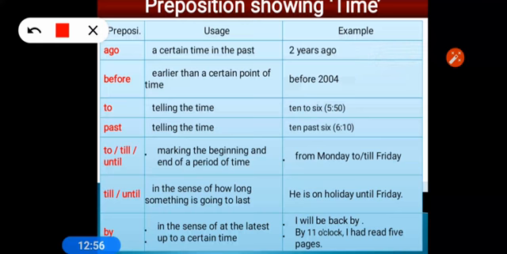Now the next one is quite similar to this one. You see till and until in the sense of how long something is going to last, how long it will go. For that also we use till and until. He is on holiday until Friday. If you use till, that will also be correct. He is on holiday till Friday.